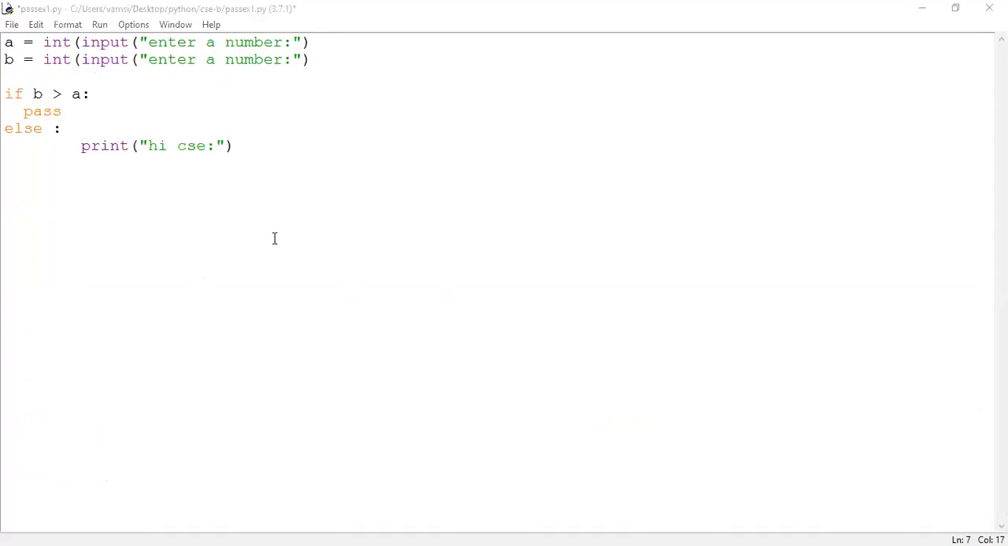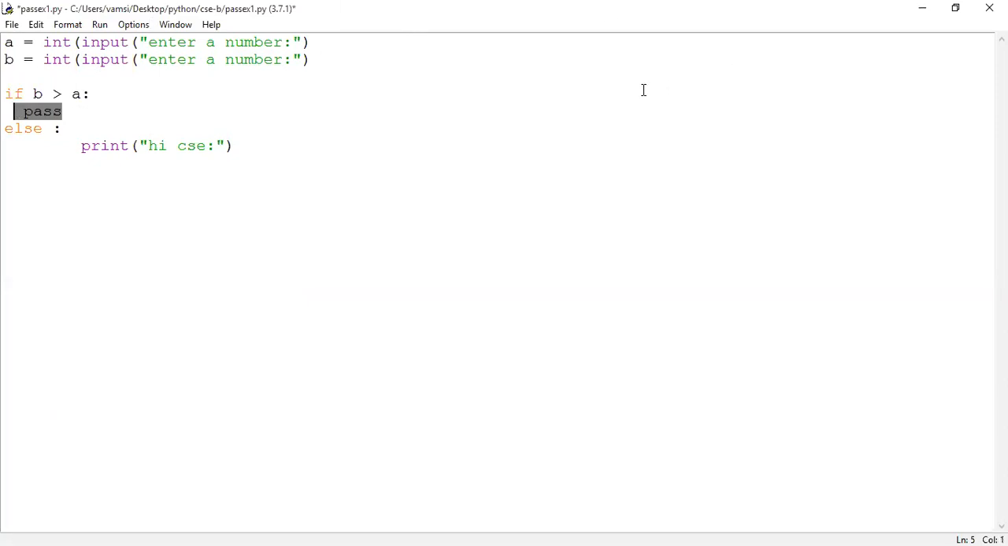Are you seeing the code? What I have done is read two values from the end user. The first value is read into the A variable, the second value into the B variable. Those are non-decimal values, because we have used the integer typecasting function so that the string value is converted into integer data type. If B is greater than A, it has to do nothing.